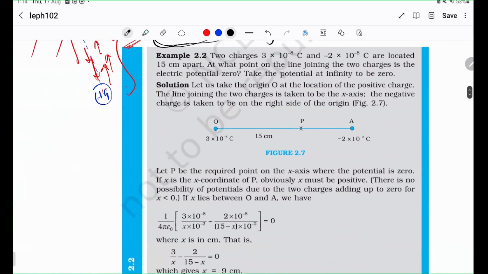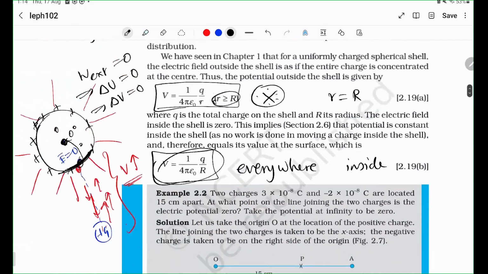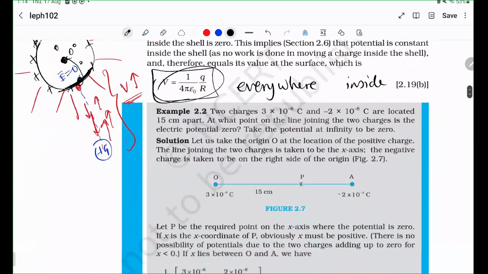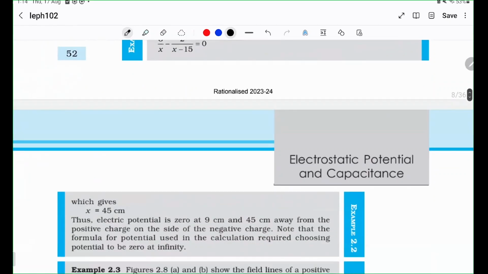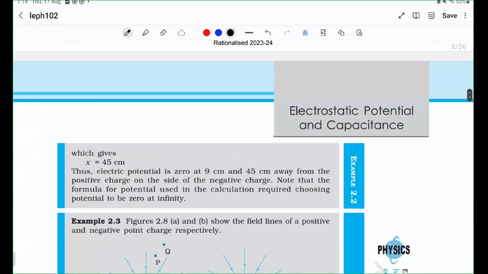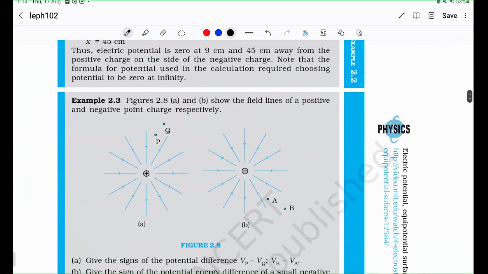So whenever you're asked to calculate the potential, it's important to calculate both inside and outside as two separate cases, because they have different potentials. You have to calculate differently for different regions of electric fields, obviously. If you have the same electric field, then qualitatively it's going to remain the same.